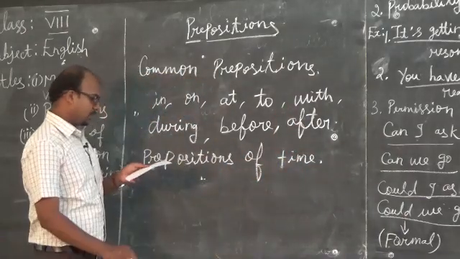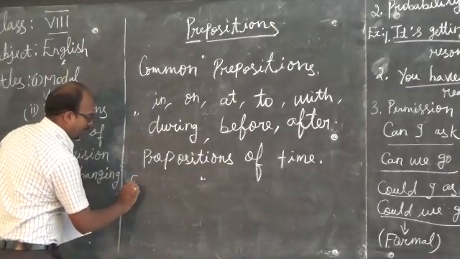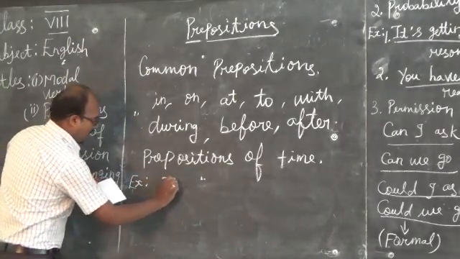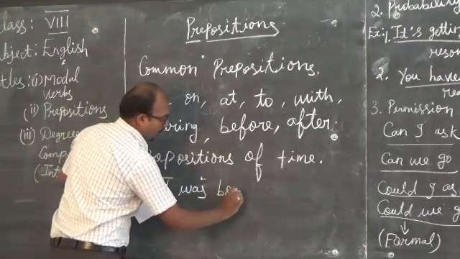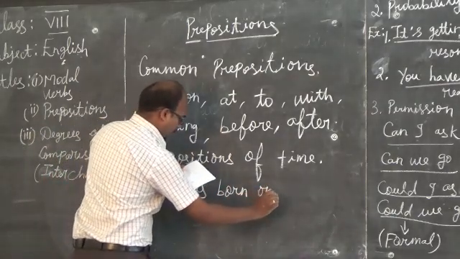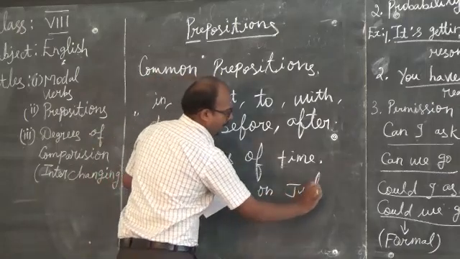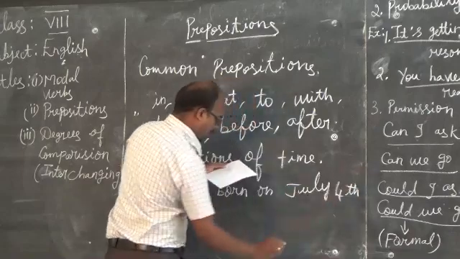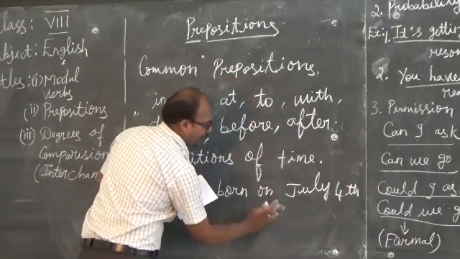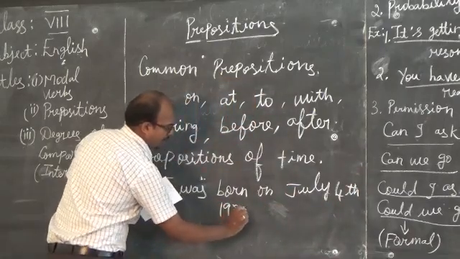So first one, see the example. I was born on July 4th, 1982.